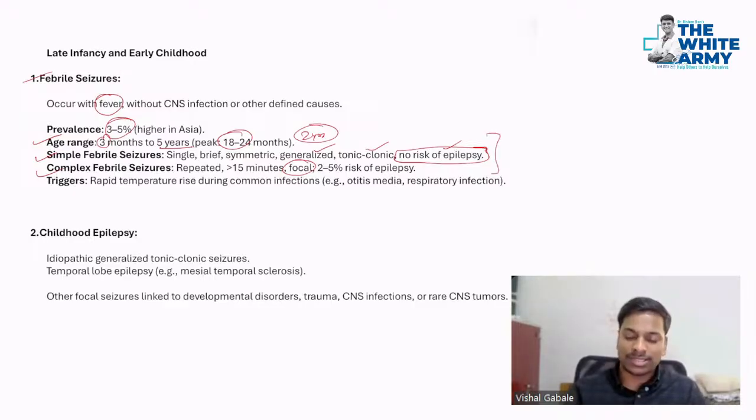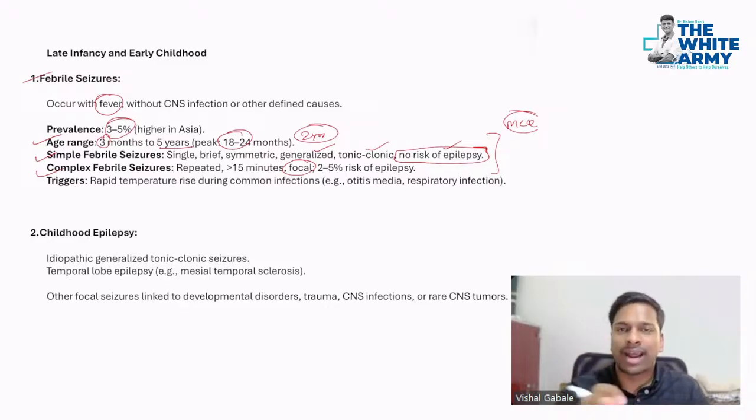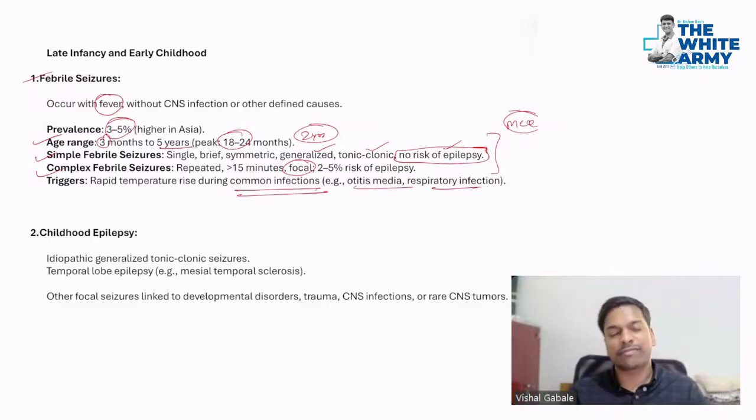So this is one of the commonest MCQs you can expect in the exams. They will ask the question: which of the following about the simple febrile seizure is wrong? First, it's single. Second, it's brief. Third, it's symmetric. And fourth, it's focal. So it is not focal, it is generalized. And focal is the complex febrile seizure. I hope you understood. Now, triggers. Rapid temperature rise during the common infections. It can be otitis media, respiratory infection, common viral fever, anything can be the cause. So you have to just look for those factors when we talk about the febrile seizures.